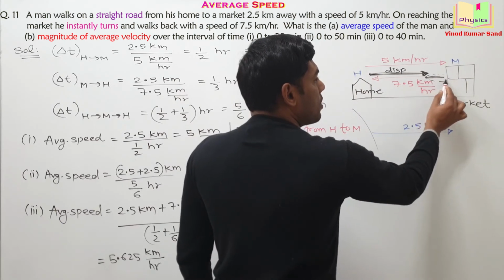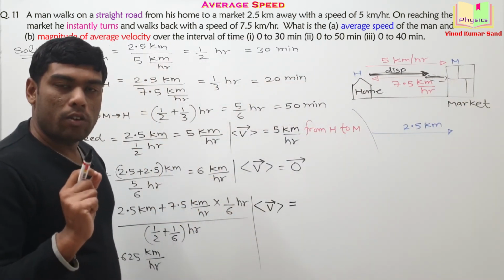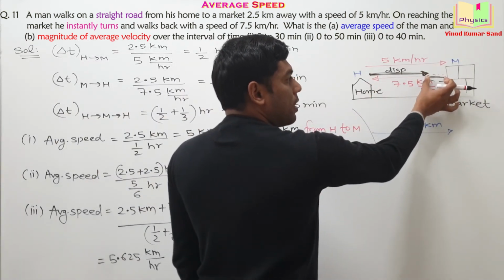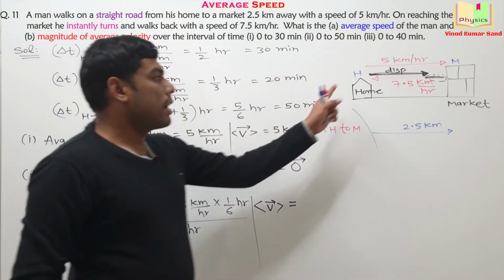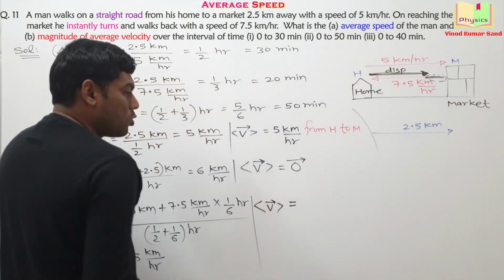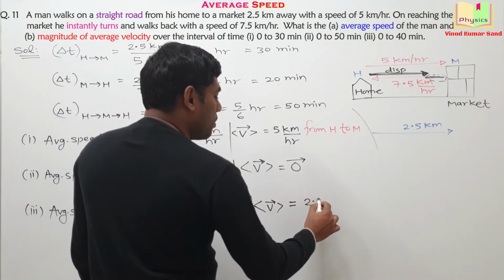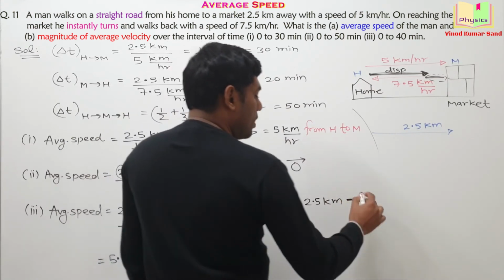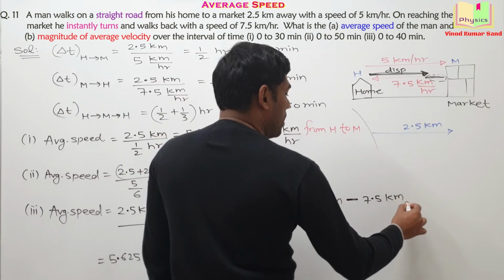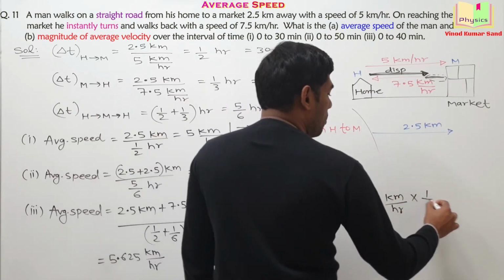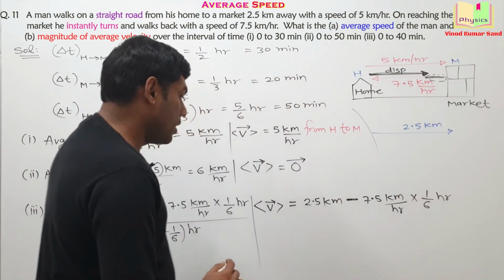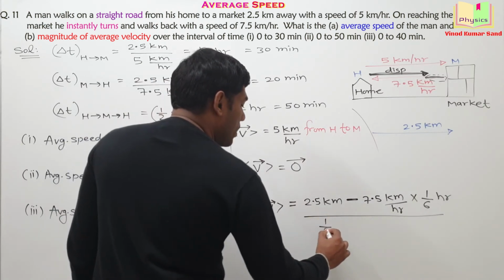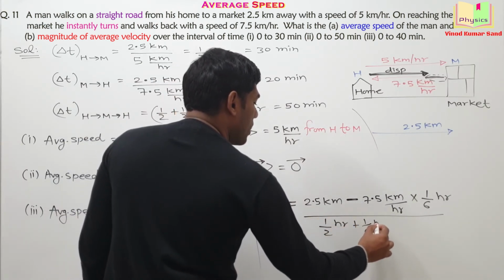If you subtract this much distance, you will get the magnitude of displacement. Understand this thing? From 2.5 kilometer distance, if we subtract this much distance traveled in 10 minutes, we'll get the magnitude of the displacement. So I'm writing the data. 2.5 kilometer minus 7.5 kilometer per hour into 1 by 6 hour, divided by the time interval. Time interval is 1 by 2 hour plus 1 by 6 hour.